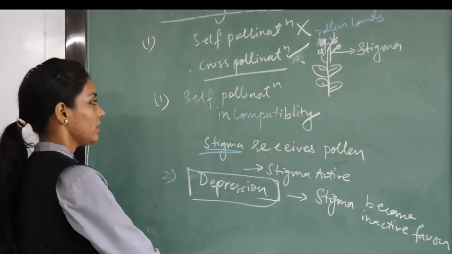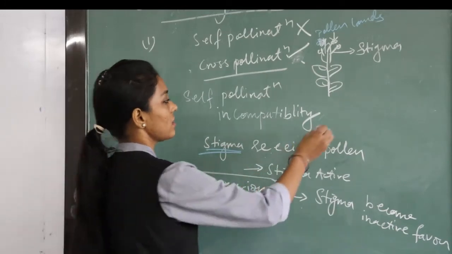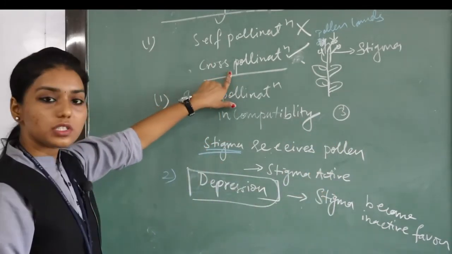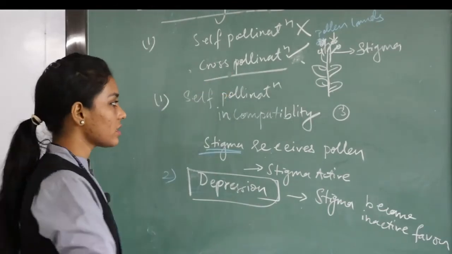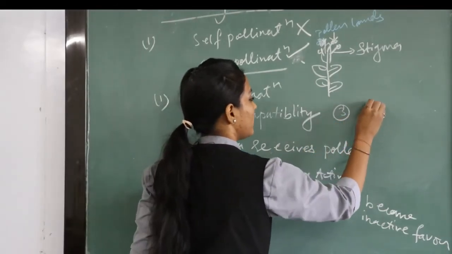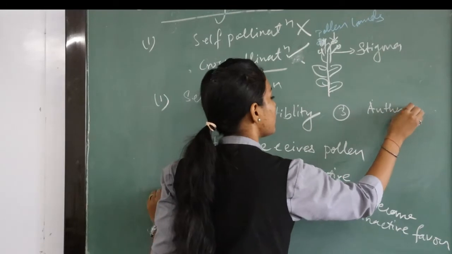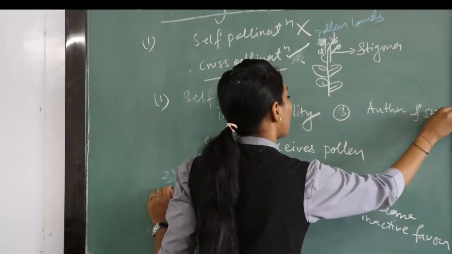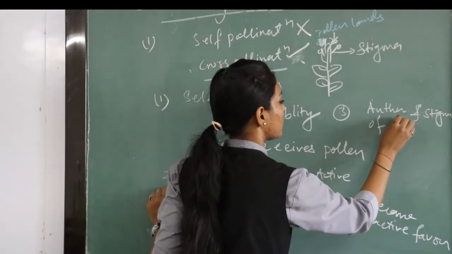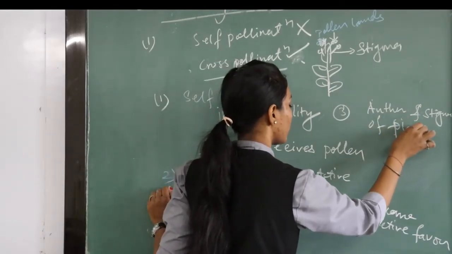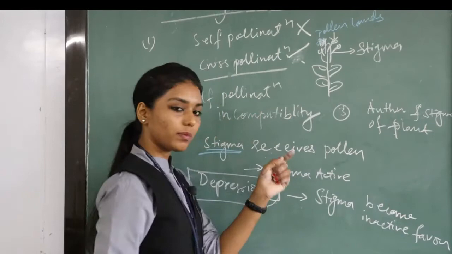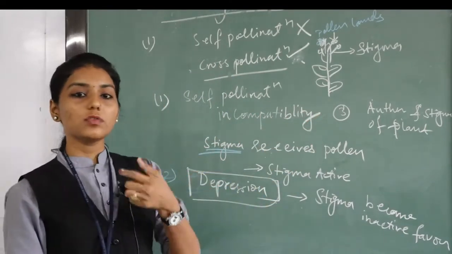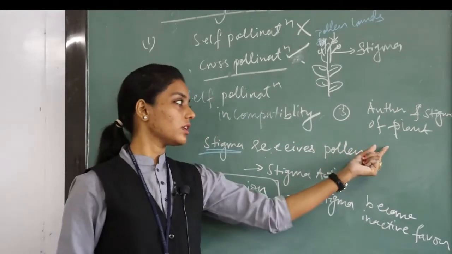Okay, and one more device is again regarding cross pollination being favored. For this, anther and stigma of a same plant are placed in different positions so that they won't have self pollination in that particular situation.